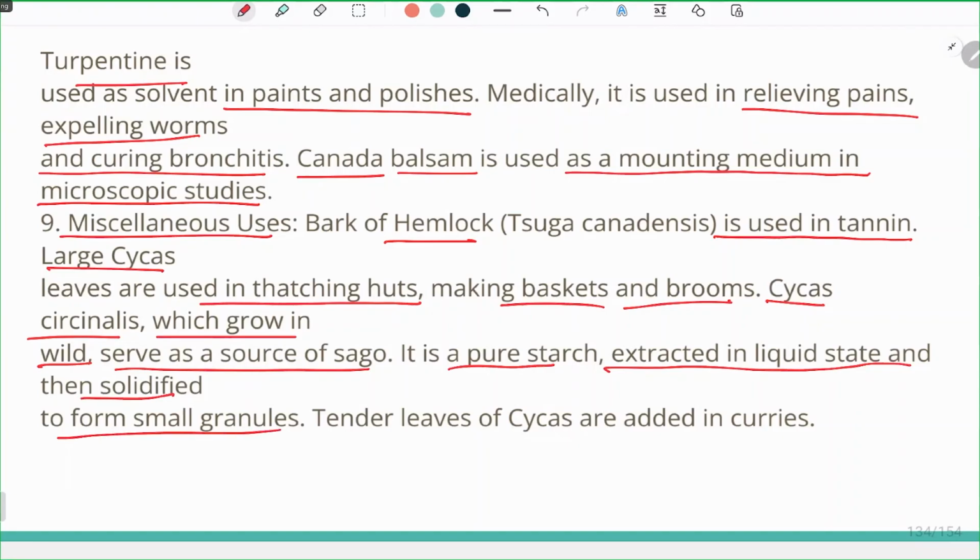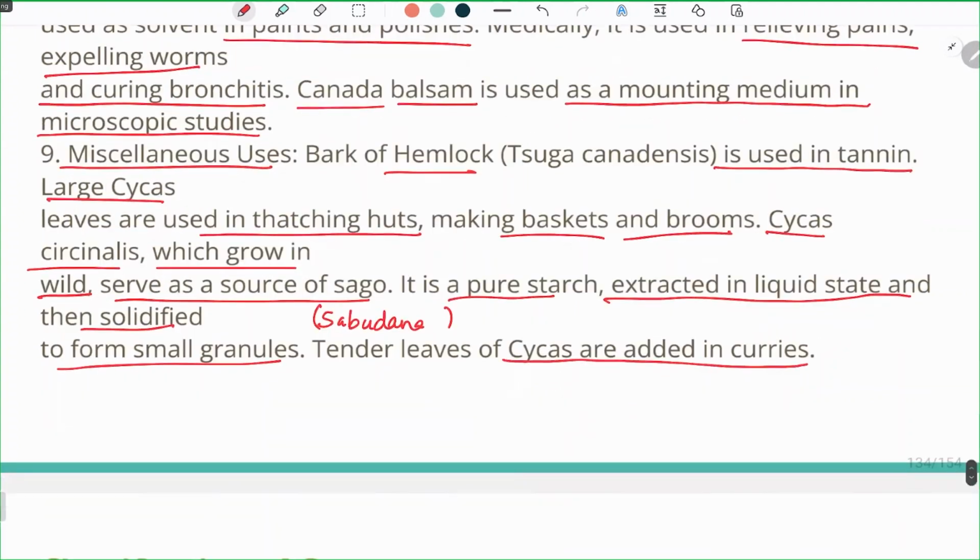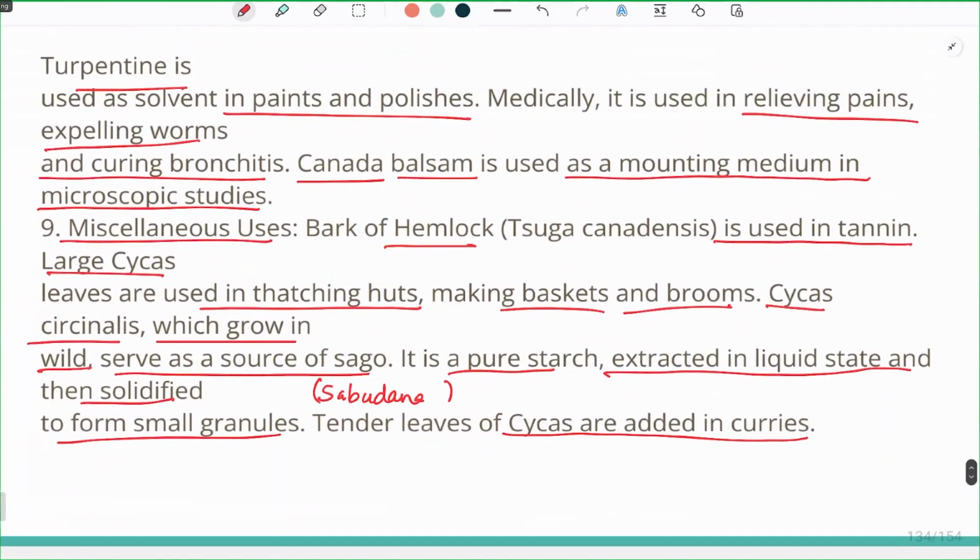Sago, which is sabudana, is also obtained from gymnosperms. Tender leaves of cypress are added in curry.